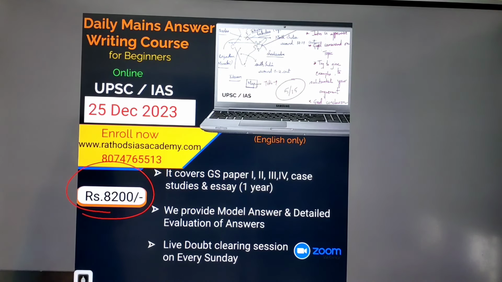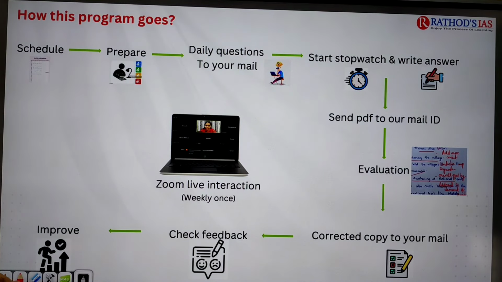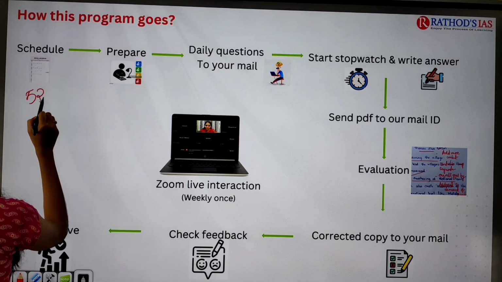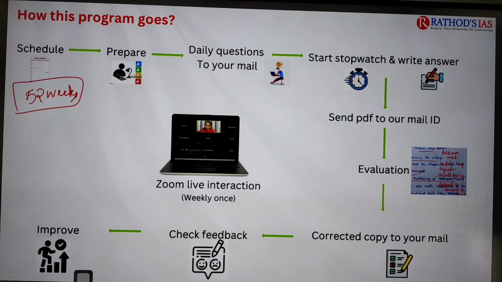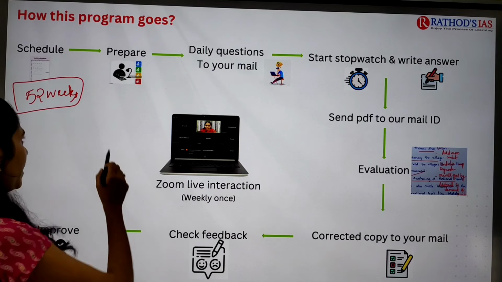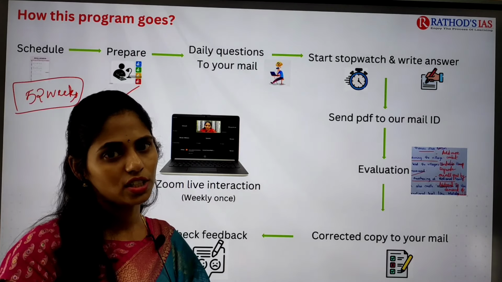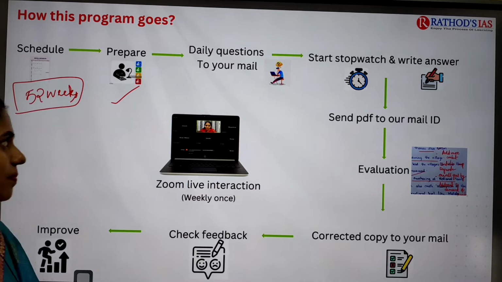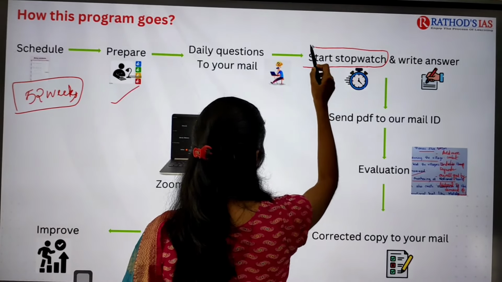And you may have a doubt: how will this program run? Yes. First of all, we are going to give you a 52-week schedule, and based on those daily targets you will be preparing. After that, daily we will send you one question to your registered mail ID, and you will start writing your answer using a stopwatch.